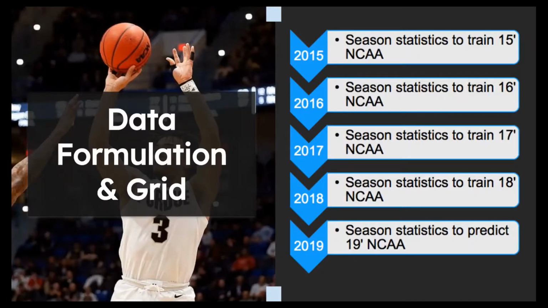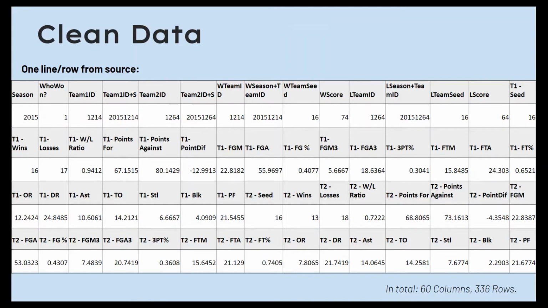We narrowed our training down to 2015 to 2018, attempting to predict results for 2019. From this, we used regular season statistics for each team in each year to predict the outcome of that year's tournament, and then extrapolated it to predict the 2019 March Madness. With cleaning our data, we consolidated the wins and losses over the selected limited number of seasons and created various ratios. We then compared it to the statistics on the NCAA's website for a random set of 50 teams for validation. Some of the online data included aggregated statistics for both the March Madness and the regular season, so we had to manipulate our data set.